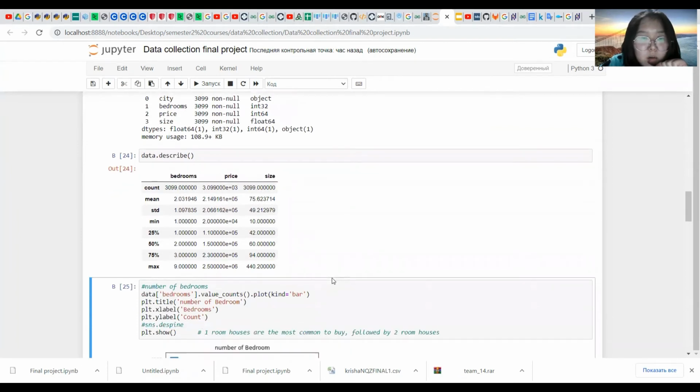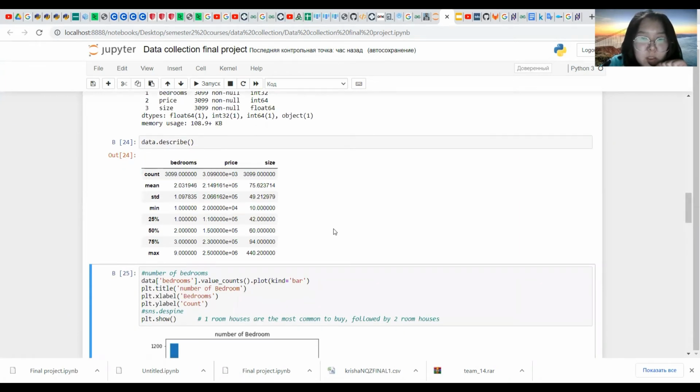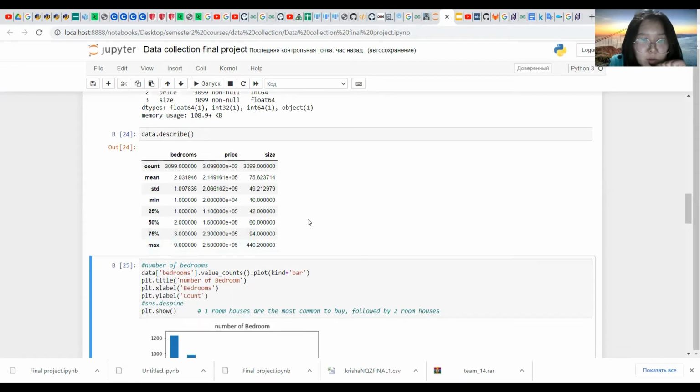Next, by using the describe method, we can see some statistical information about our dataset, and here we can see that, for example, the maximum number of rooms in our dataset is 9, or the maximum area is about 400 square feet, and so on.